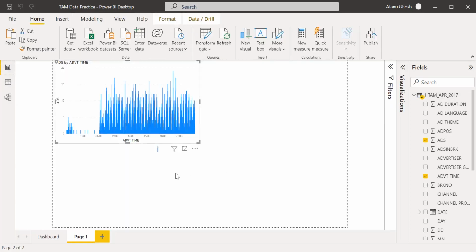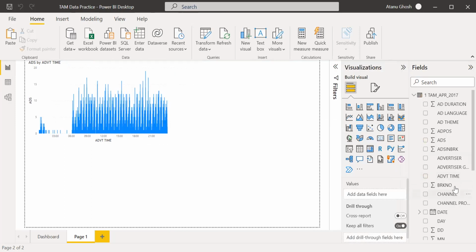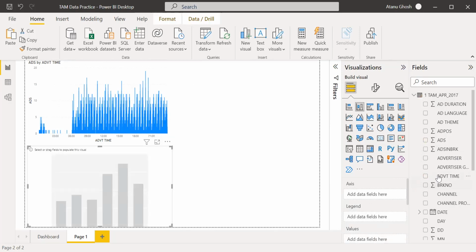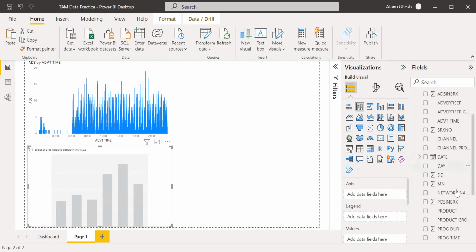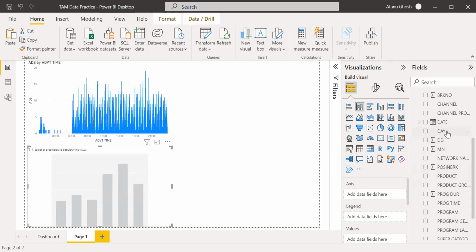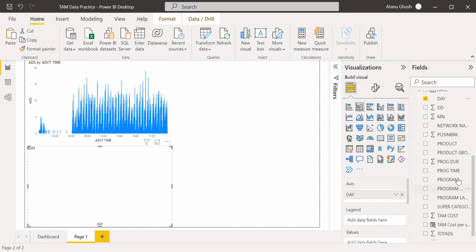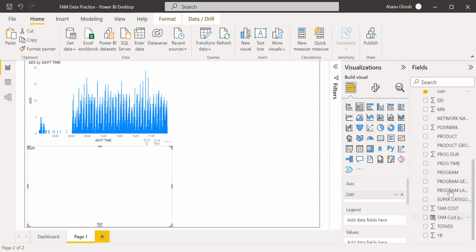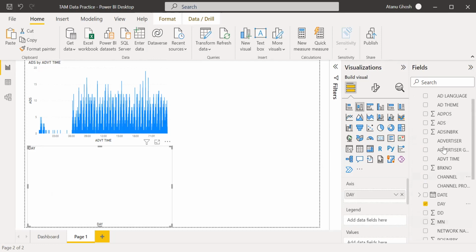So instead of this, let it be over here. We will make another one, which will probably help us figure out the day of the week. Let's say we'll make the same column chart, but this time we are going to look at the day. And we are going to look at the ads. We're not using the total ads.